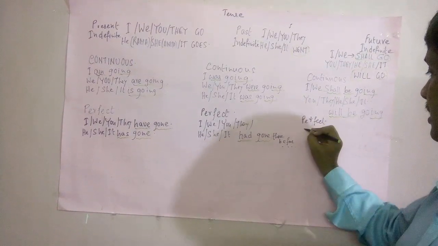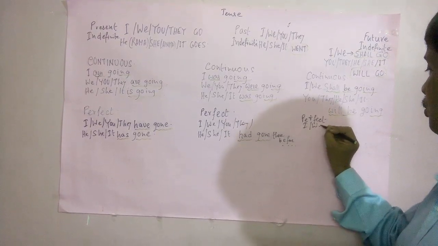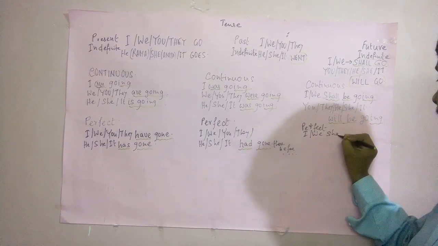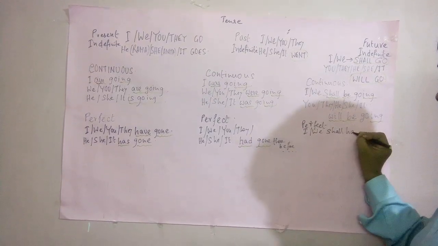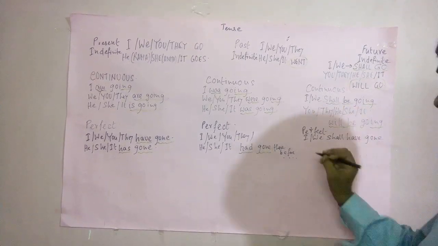Future perfect. Here, for I or we, we use shall have gone.